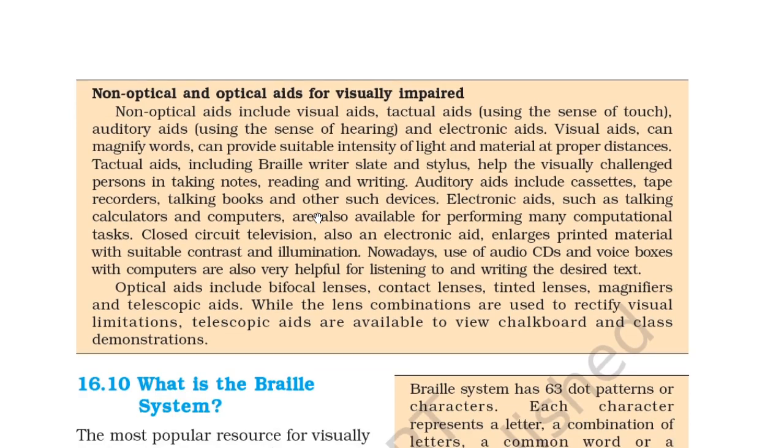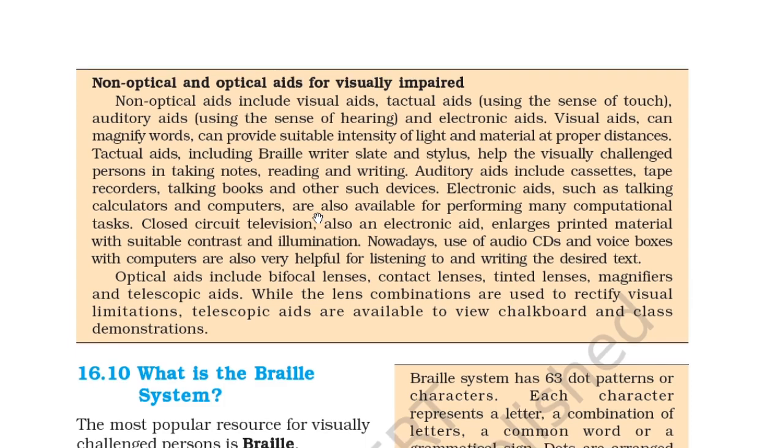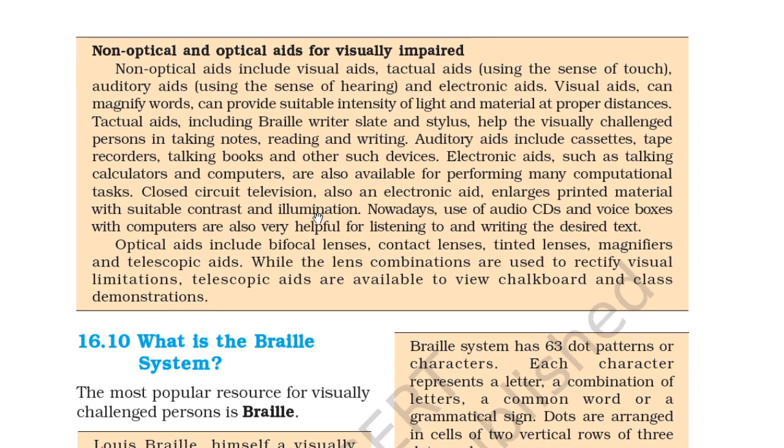Tactual aids, including the braille writer, slate and stylus, help the visually challenged person in taking notes, reading and writing. Auditory aids include cassette tapes, recorders, talking books and other such devices. Electronic aids such as talking calculators and computers are also available for performing many computational tasks. Closed circuit television, also an electronic aid, enlarges printed material with suitable contrast and illumination. Nowadays, the use of audio CDs and voice boxes with computers is also very helpful for listening to and writing the desired text.